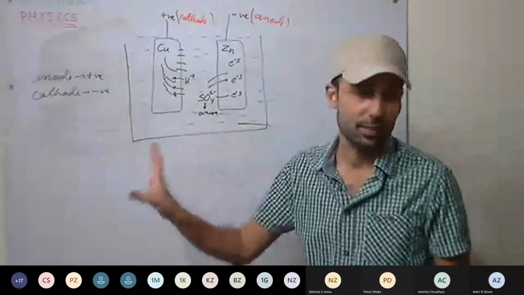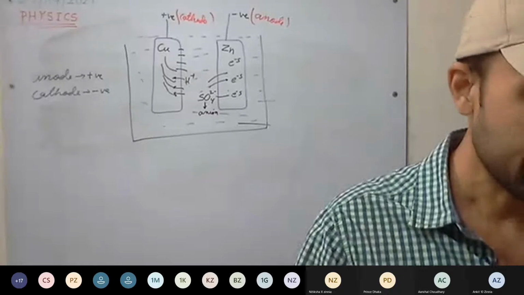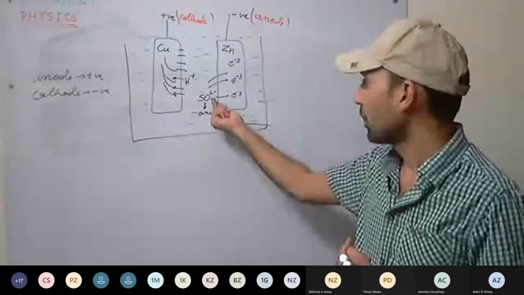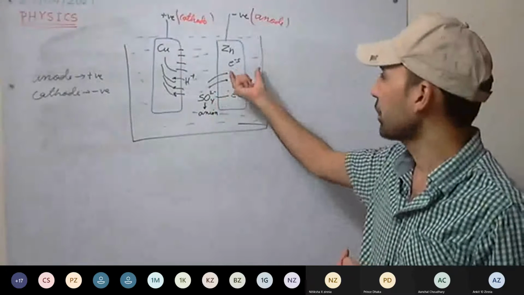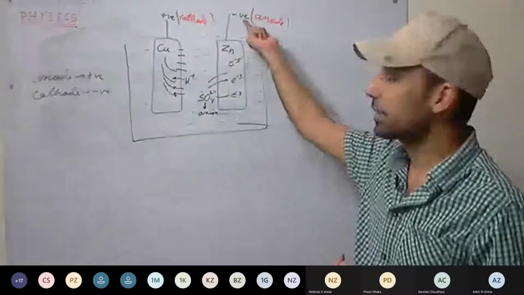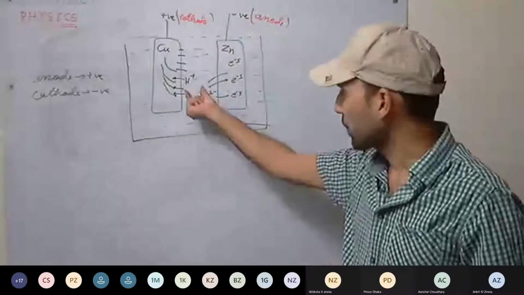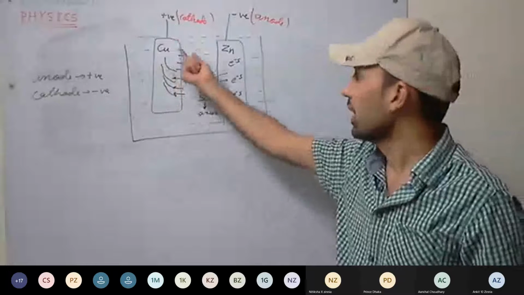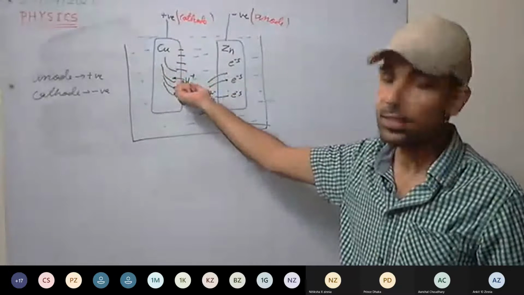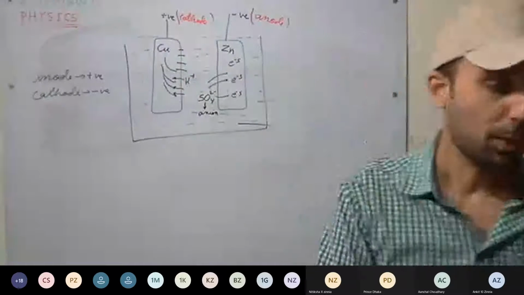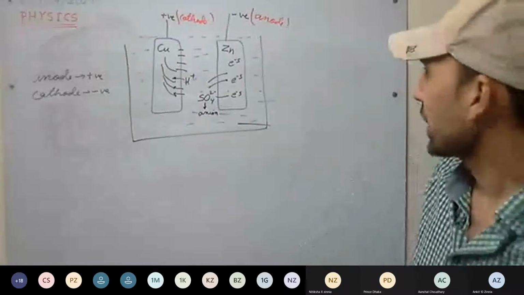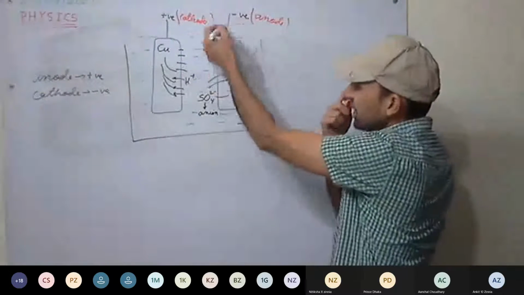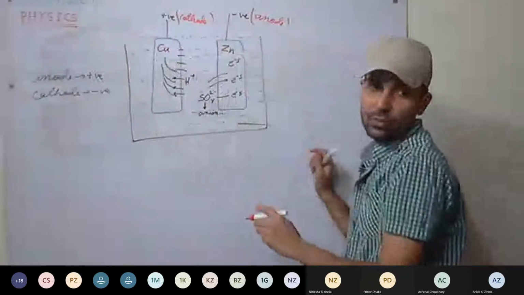Okay, this is clear. So we have discussed the electrolyte. Here we have taken H2SO4 with water. It dissociates into positive and negative ions. Negative ions move towards zinc and impart electrons, and the zinc electrode becomes negatively charged. Whereas H plus ions, that is cations, positive ions, move towards the copper electrode, and since they take away electrons from copper, it becomes positively charged. This is clear. Now you can see there is a difference created between them. Here we have excess of electrons. On this terminal we have deficiency of electrons.